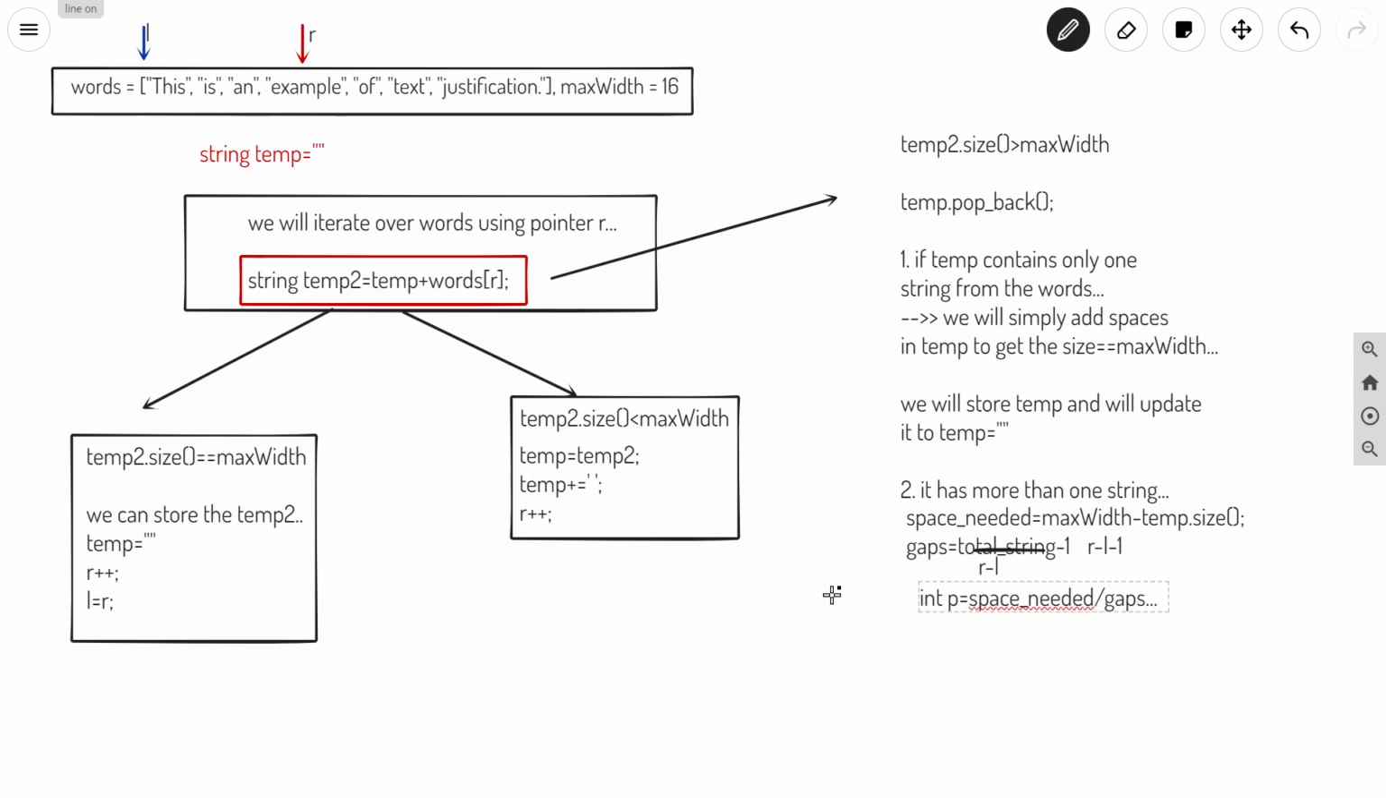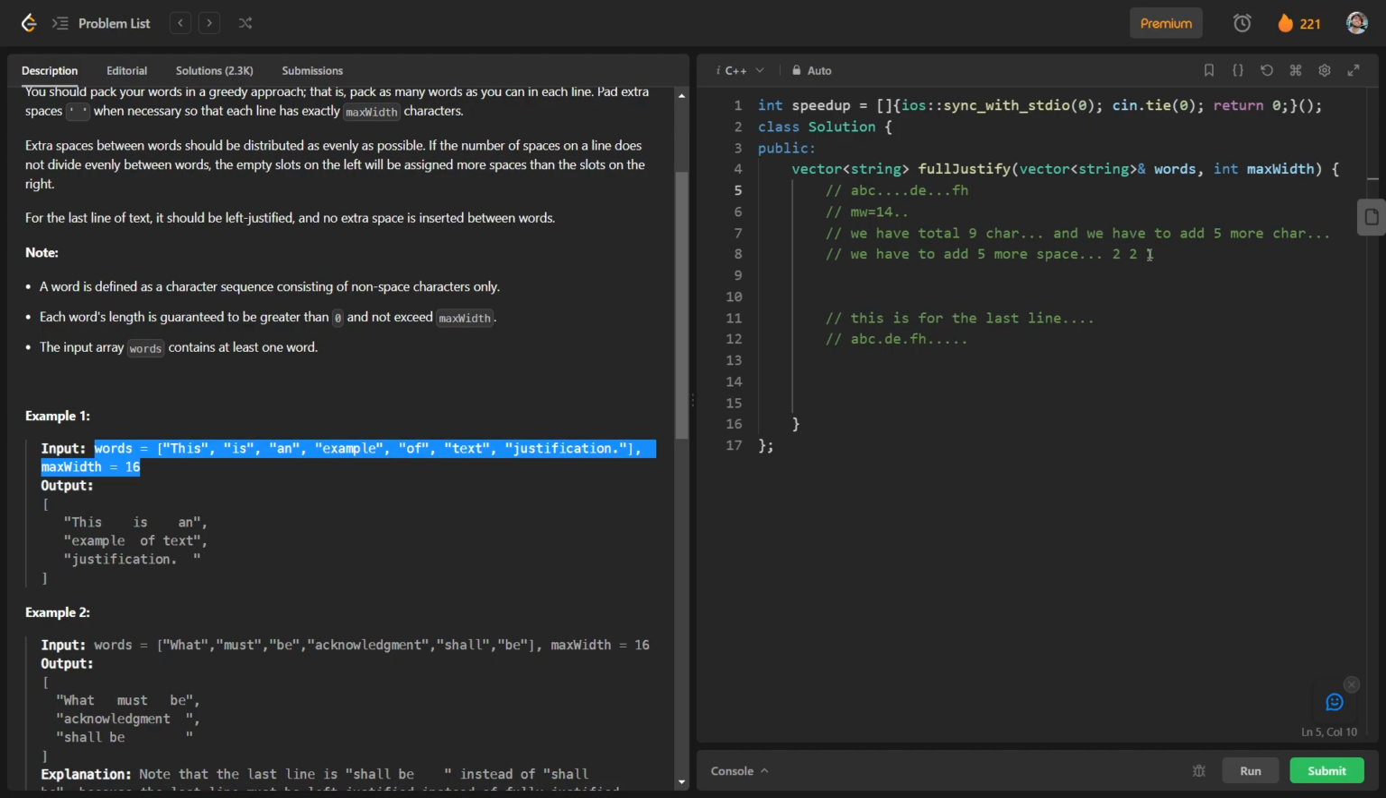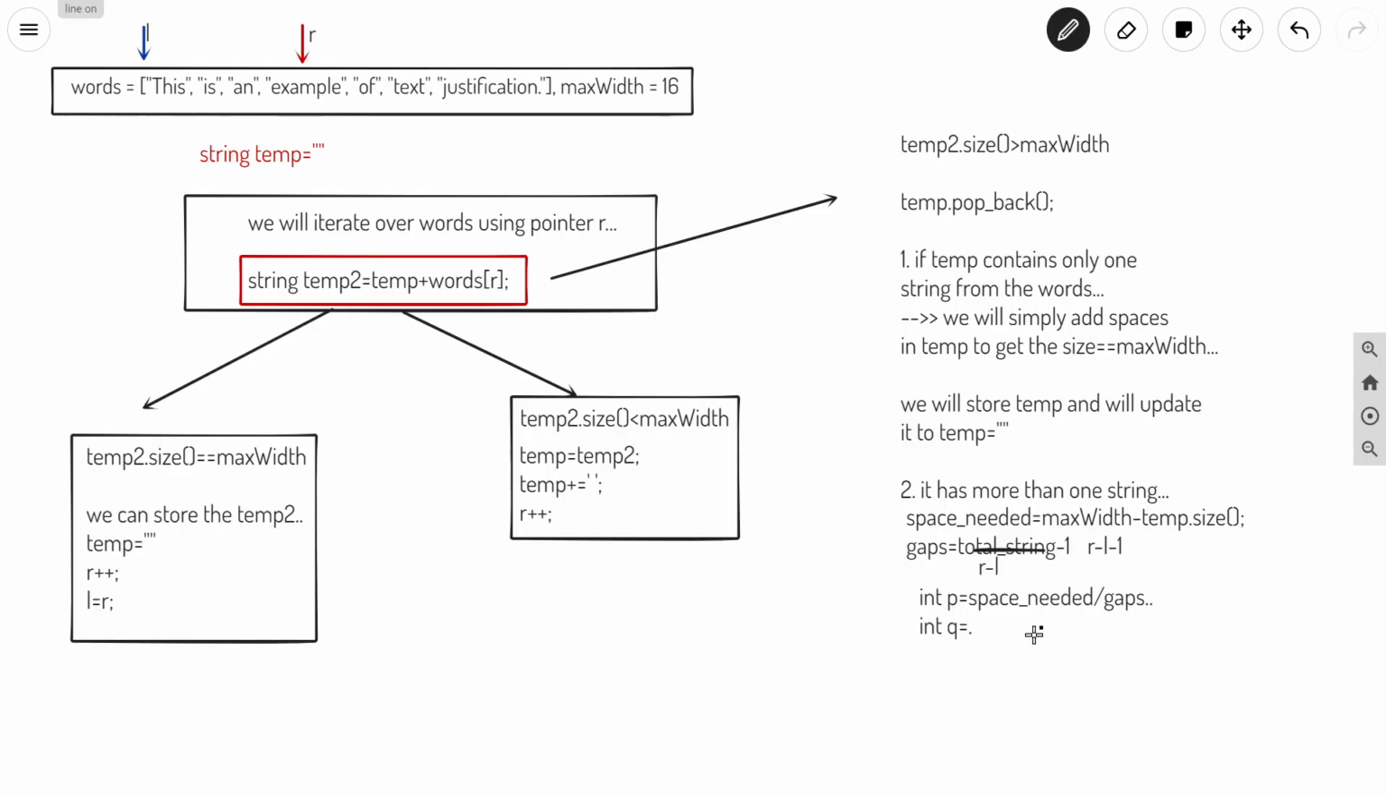So we have to first add these spaces in each gap, and again we will have some spaces left, such that you can see that we have one space left. Those spaces will be nothing but space needed modulo gaps. So these spaces are left, and what we have to do is insert these spaces from the left gap.